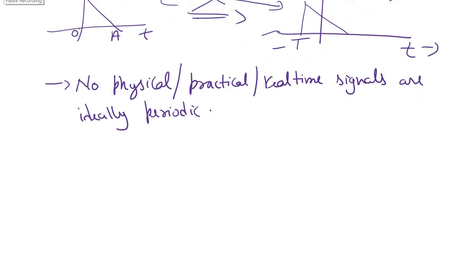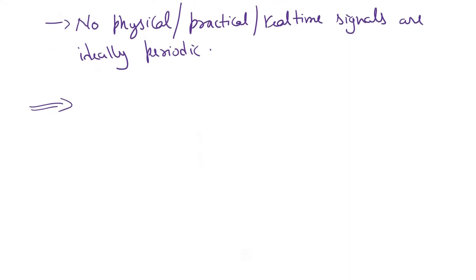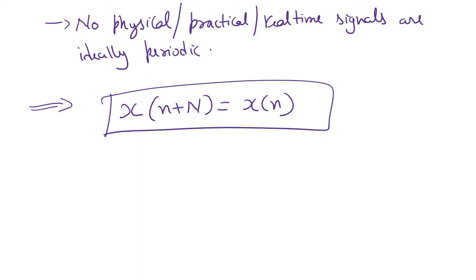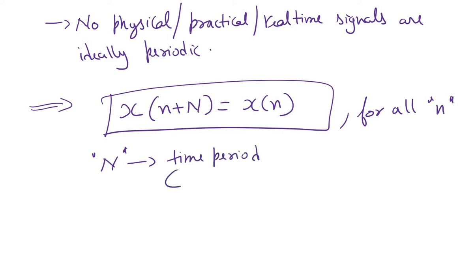Similarly, we can also define the discrete time counterpart of the periodic signals. We can represent it like x of n plus N is equal to x of n. This is a discrete time periodic signal for all values of n, and capital N is the time period. It should be a positive integer.